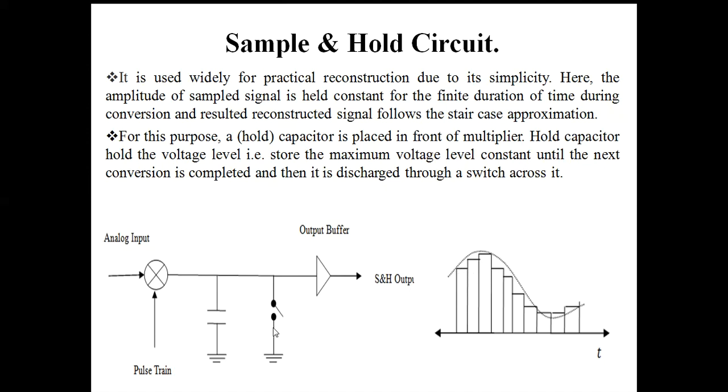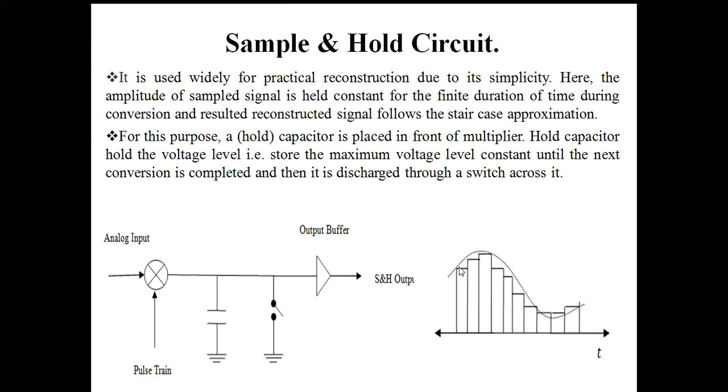When the next sampling instant occurs, the switch is closed and the capacitor discharges, and again from the analog input the capacitor is charged up to its maximum amplitude. This process continues for the next impulse train. Here the amplitude of the sampled signal is held constant for a finite duration of time, and the resulting signal follows a staircase approximation.